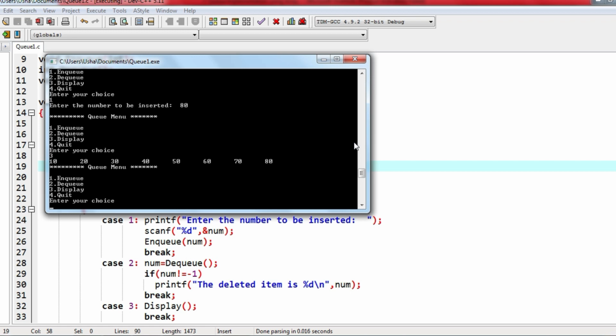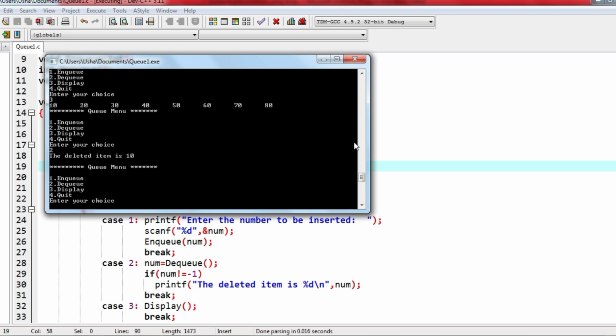I told you about the disadvantage, that is, now I'll remove the element, 2 elements I'll remove from the beginning, so 10 and 20 will go. See, deleted item is 10, again I give option 2, deleted item is 20. Now I'll display, it is there from 30 to 80 only. Now I will again delete, 30 is also gone. Now I have 5 elements in the queue, which is 40 to 80.